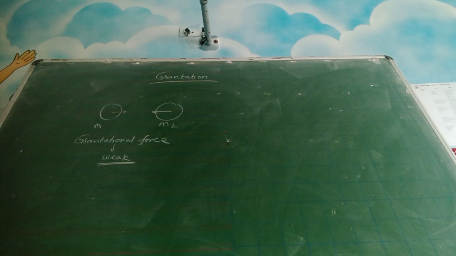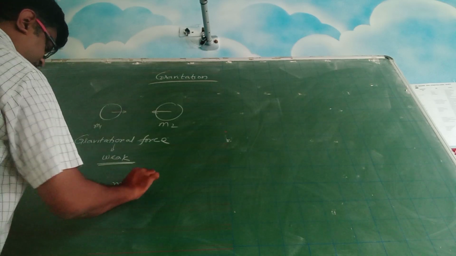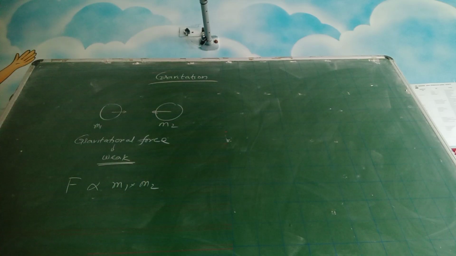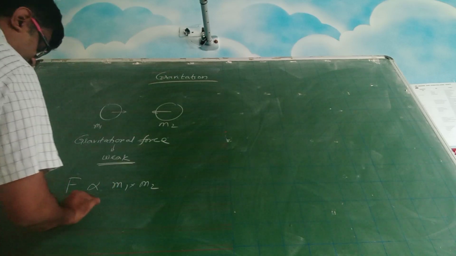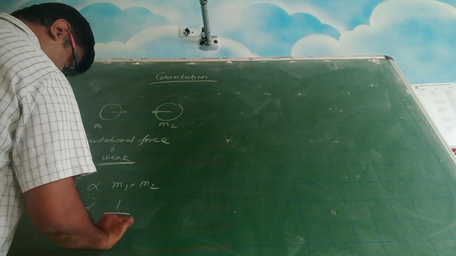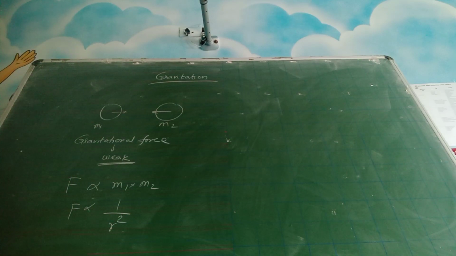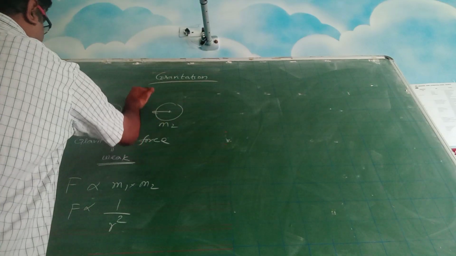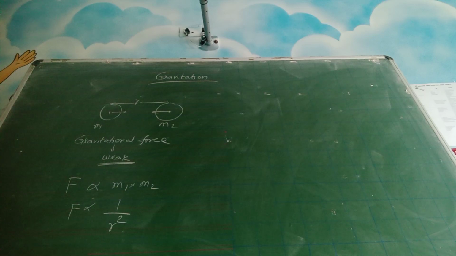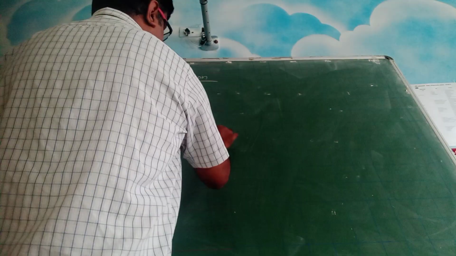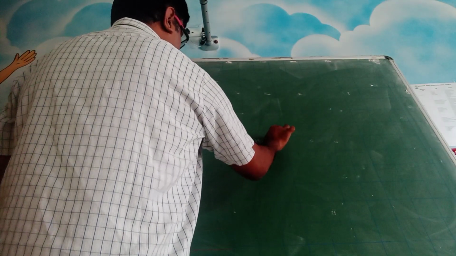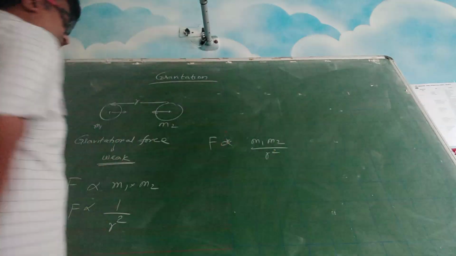Now it is observed that the gravitational force is proportional to M1 and M2. That means if you increase the masses, the gravitational force will increase. And gravitational force is inversely proportional to 1 upon r square. R is the distance between the centers of masses. So if you combine these two, you get F is proportional to M1 M2 by R square.